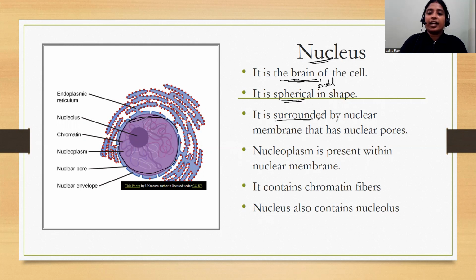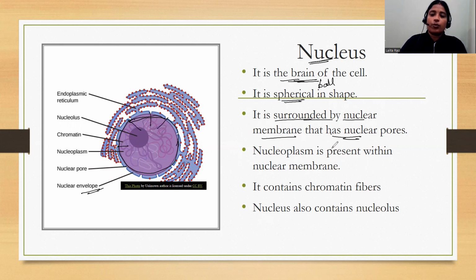Now, it is surrounded by the nuclear membrane. Just like the cell has a cell membrane, the nucleus has a nuclear membrane. This is the nuclear membrane. Okay, nuclear envelope, we also call it. Then just like the cell has some small pores in it, in the same way the nucleus also has some pores. Now these are the pores, you can see here, here.